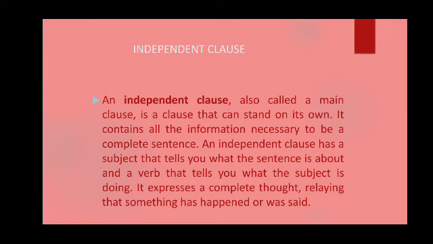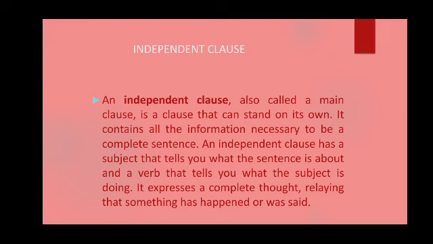It is a clause that can stand on its own. It contains all the information necessary to be a complete sentence. An independent clause has a subject that tells you what the sentence is about, and a verb that tells you what the subject is doing.